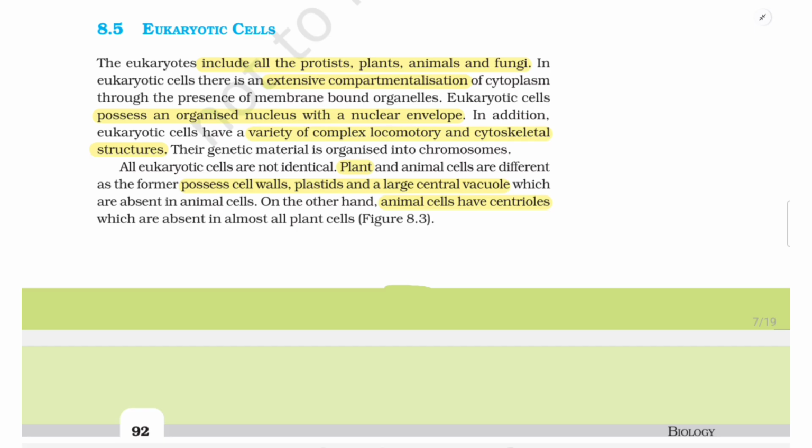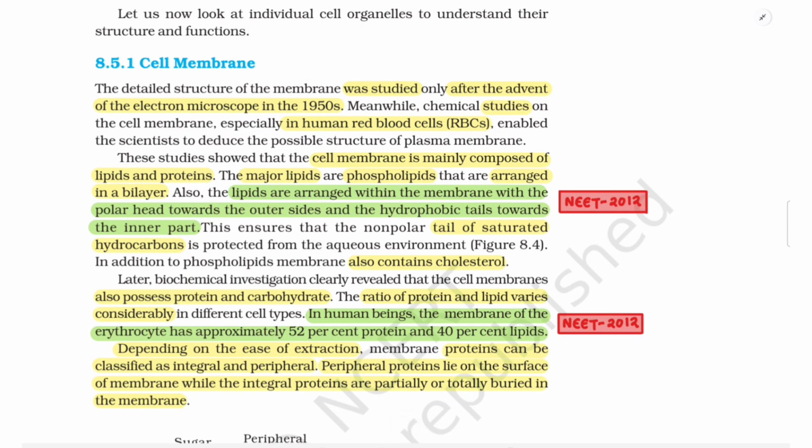Plant and animal cells are different, as the former, which is the plant, possess cell walls, plastids, and a large central vacuole, which are absent in the latter, which is the animal cells. On the other hand, animals have centrioles, which are absent in almost all plant cells, figure 8.3. Let us now look at individual cell organelles to understand their structure and functions.